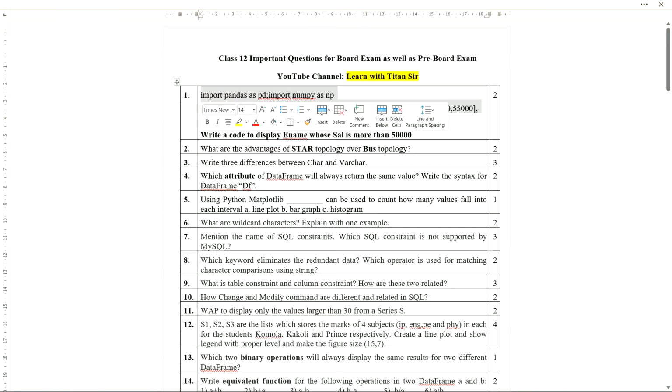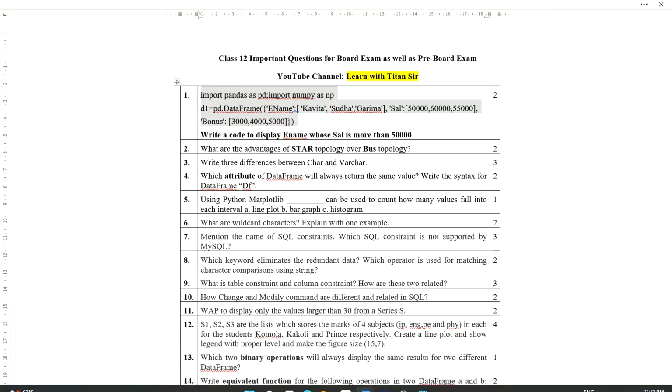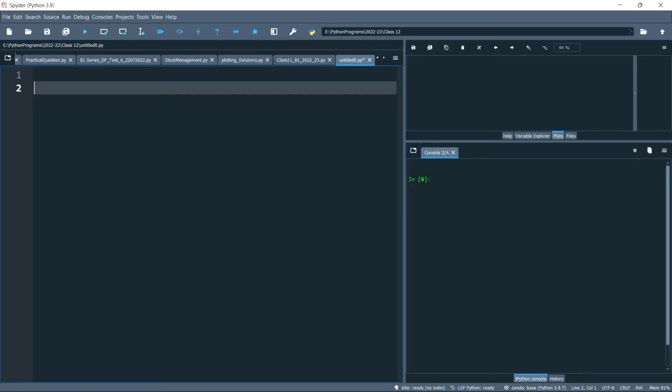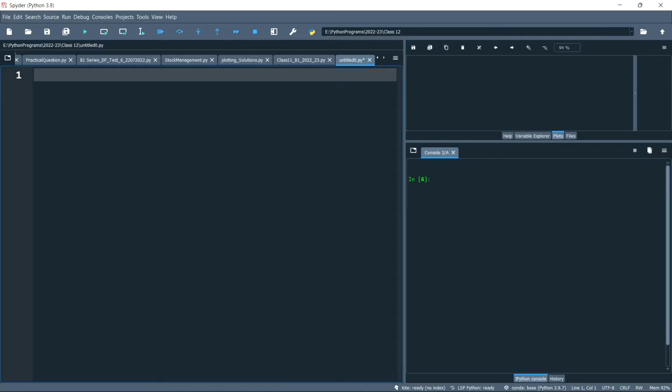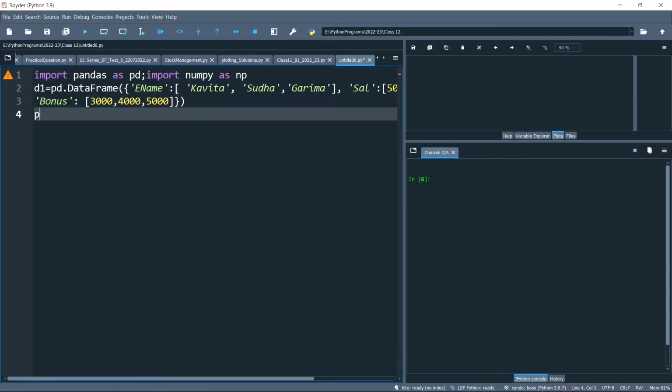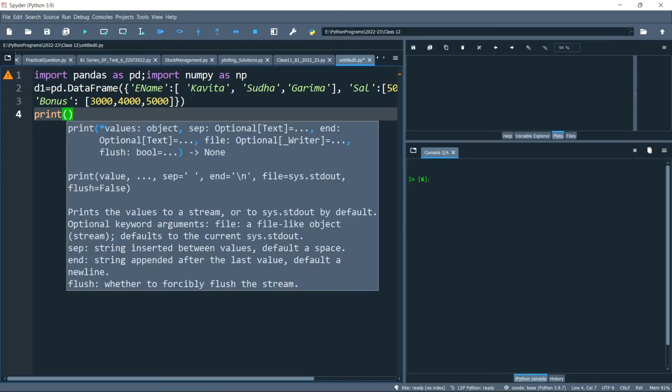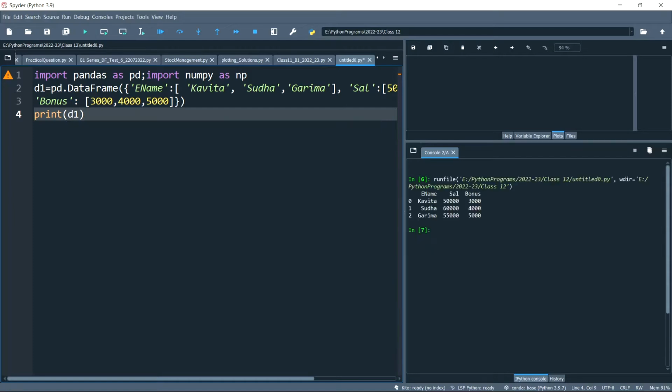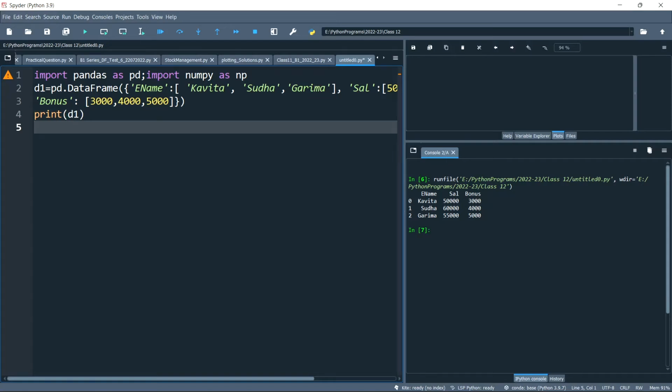So let's see what is the basic output, the main output of this data frame. Let me paste it here, and let me add one print statement, although it is not there, so that you can see the main output. So this is the output of the data frame. Now what I need to do is print the employee name whose salary is more than 50,000.